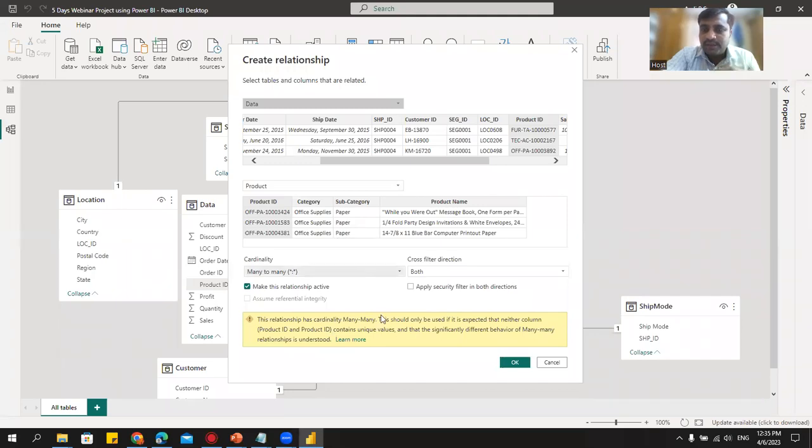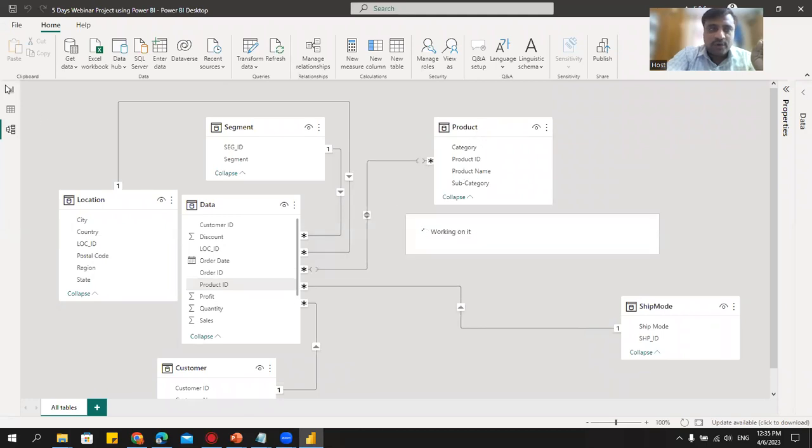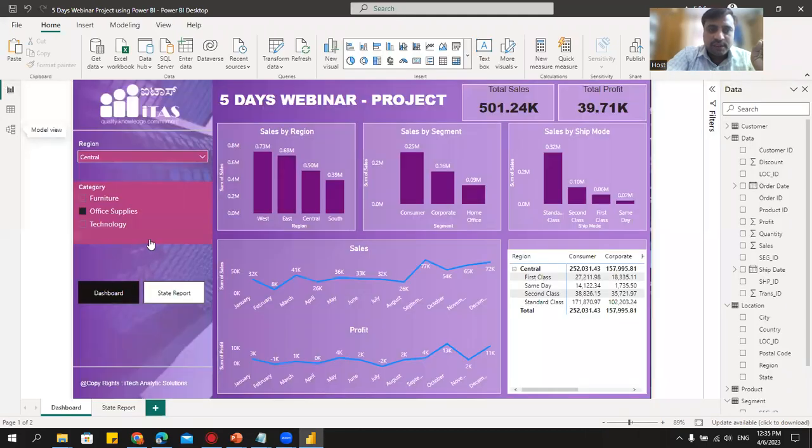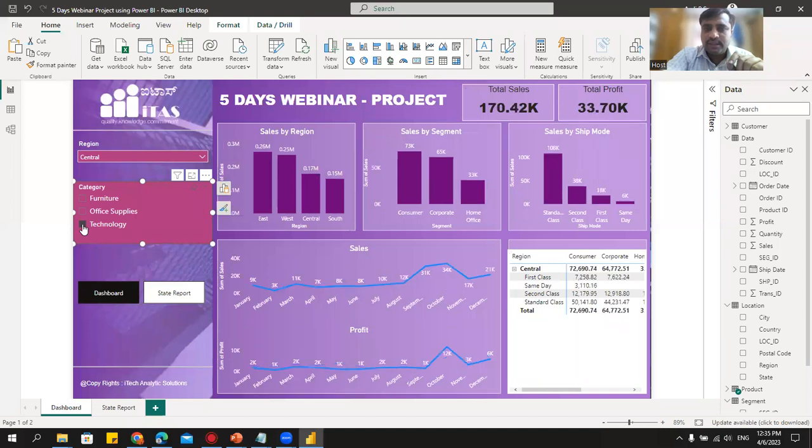Please check. If you still want the relationship to be created, I'll say yes. Now you see, once the relationship is created, if you go to this canvas and click on this, the data will get filtered. Previously, it was not. See, now it is getting filtered. Technology, it's getting filtered like this.